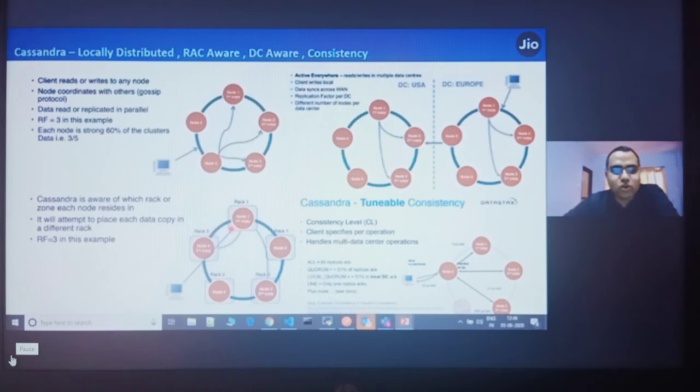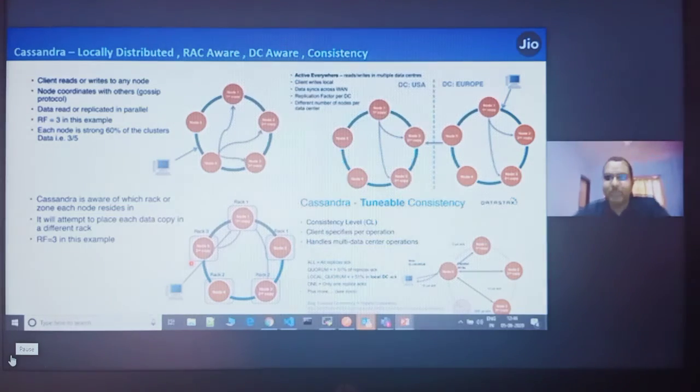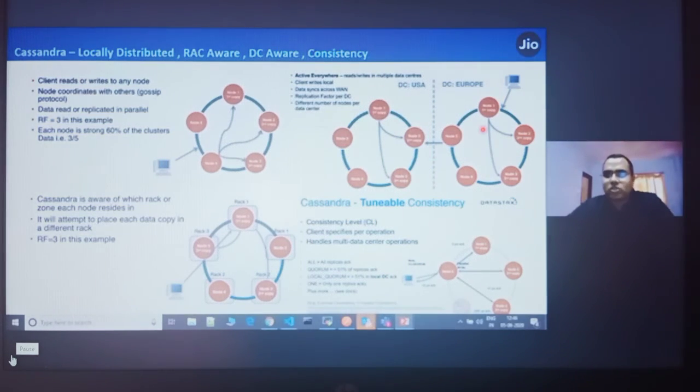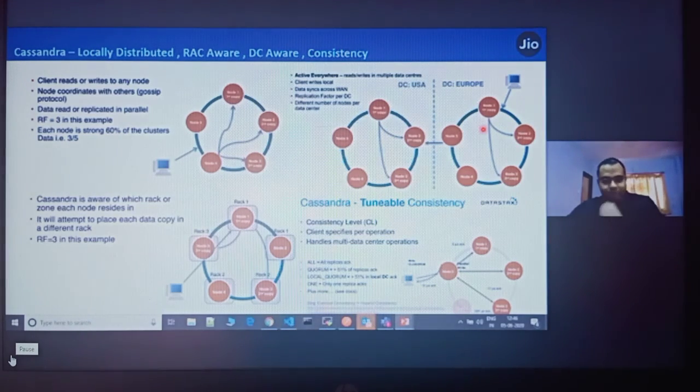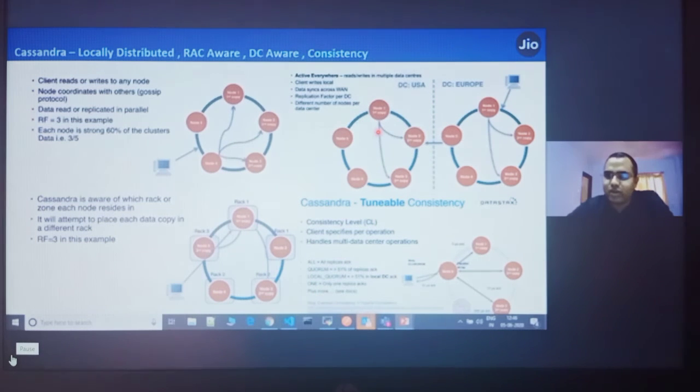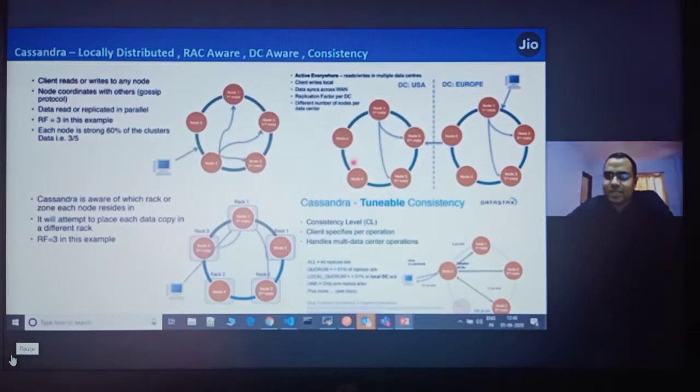So if any rack goes down, even a full rack, Cassandra stays highly available, because it is highly available by design. It's also DC aware. If you have a multi-DC architecture, like IDAM has, where one DC is in Bangalore, one in Nagpur, one in Noida, and one in Mumbai, we have kept Cassandra DC based.